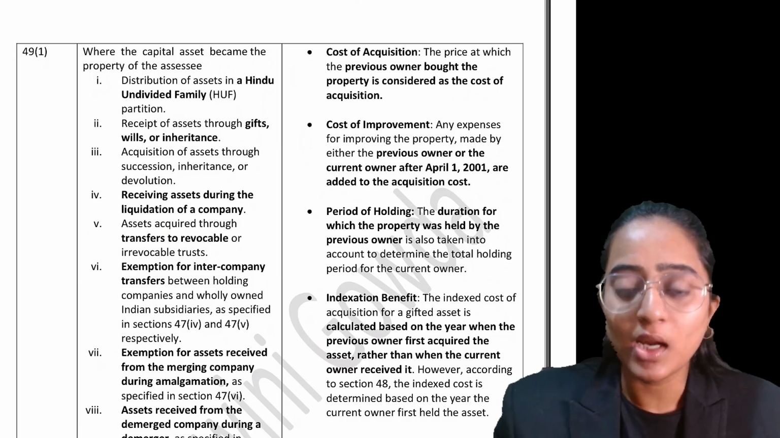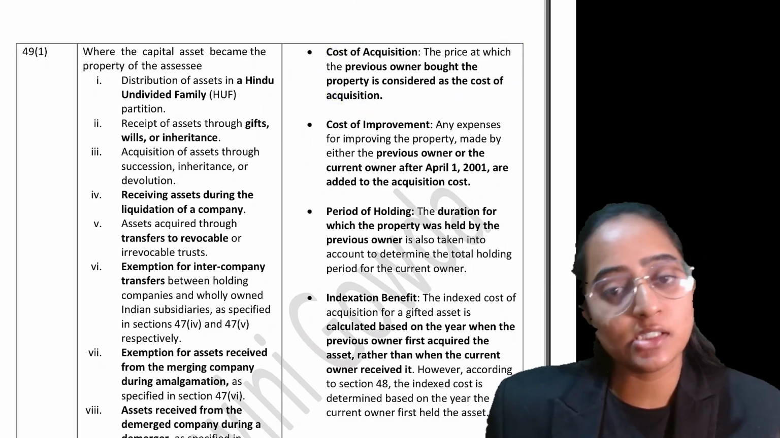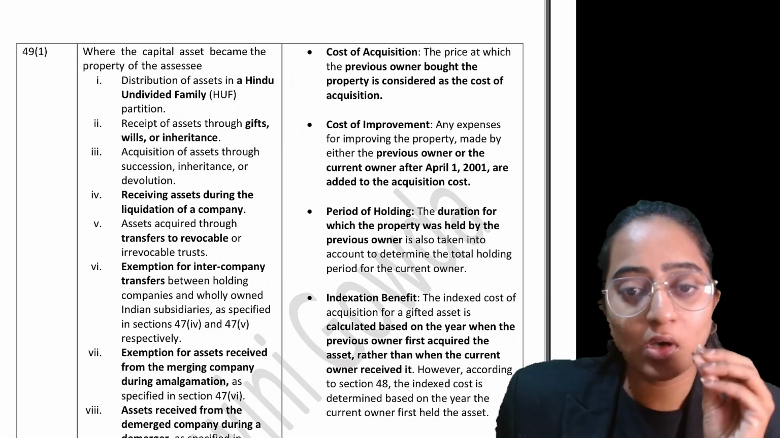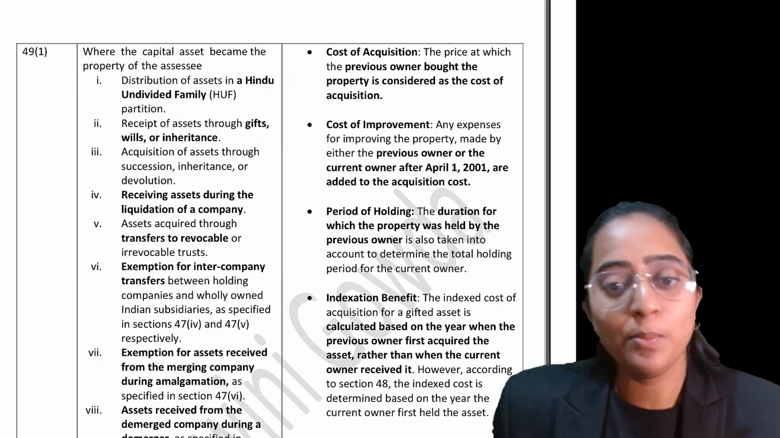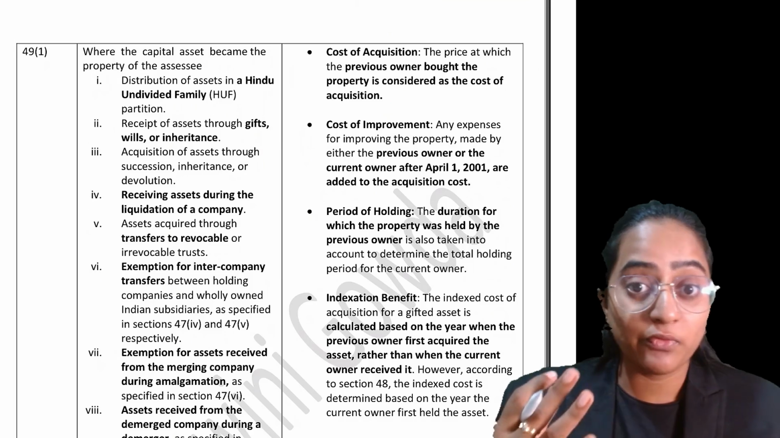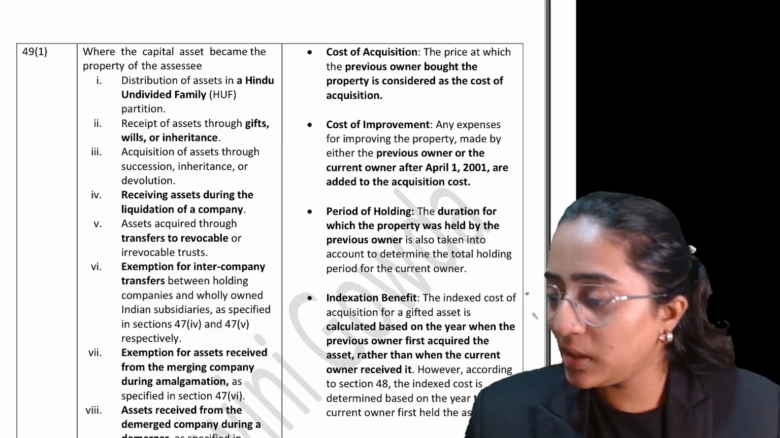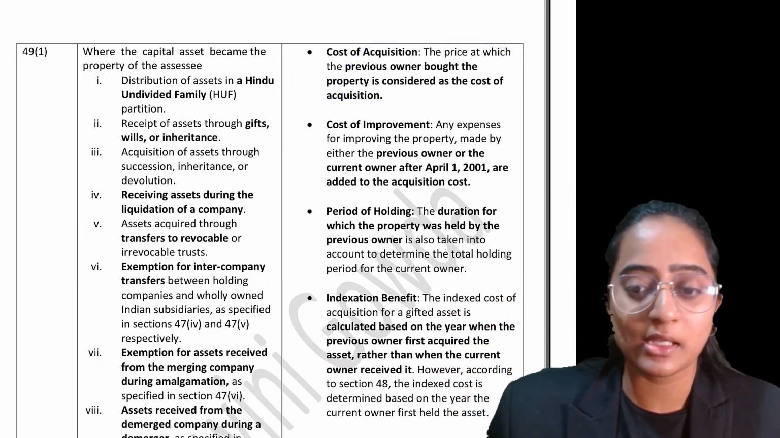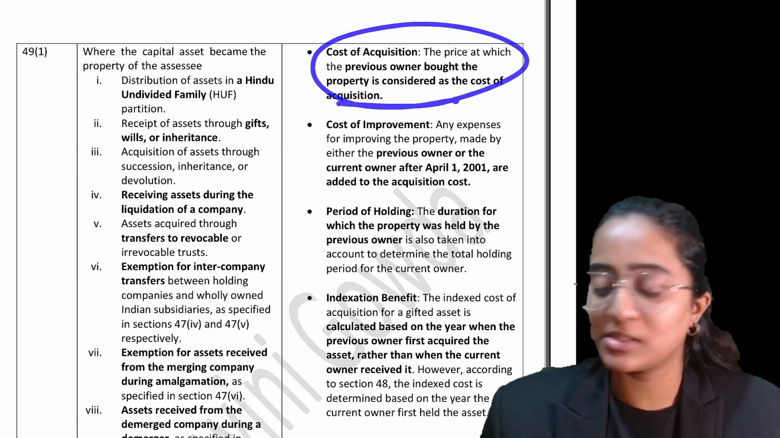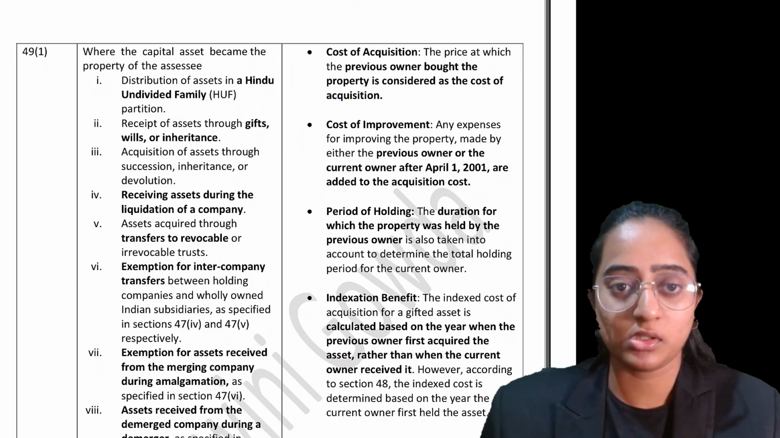Correct. So if that is the case, when the property is received through inheritance from your parents, whatever cost was involved for your parents will be your cost of acquisition. You are the current owner, and the one who transferred the property to you is the previous owner. The cost at which the previous owner bought the property is considered as your cost of acquisition. That is, the cost of the previous owner would be your cost.